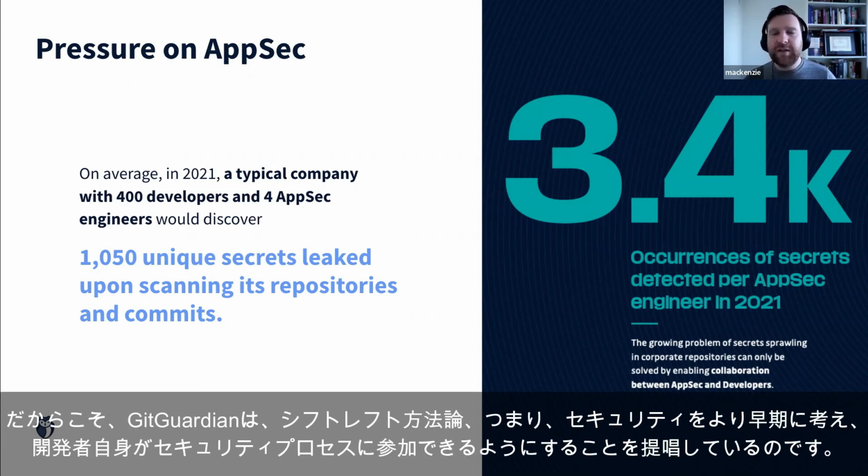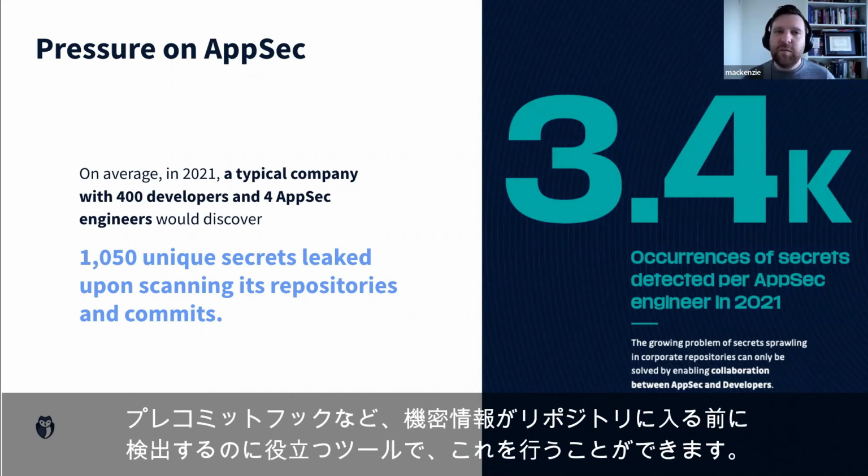So this is why at GitGuardian, we're really advocating the shift left methodology, which is all about bringing security more to the left and allowing developers themselves to be part of the security process. And we can do this by having tools that help detect secrets before they enter your repositories, such as pre-commit hooks.